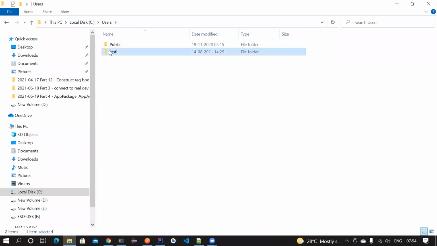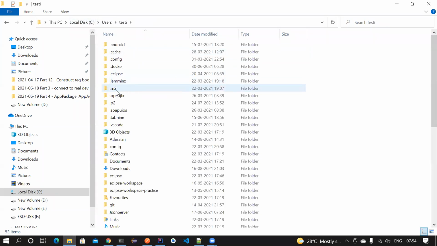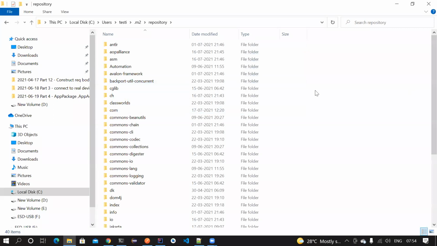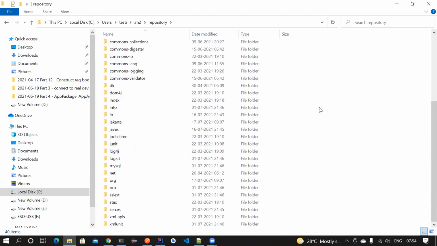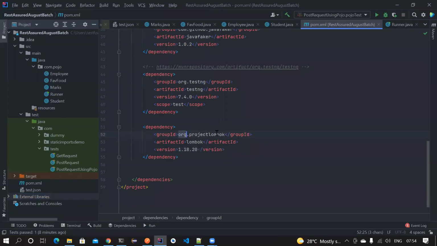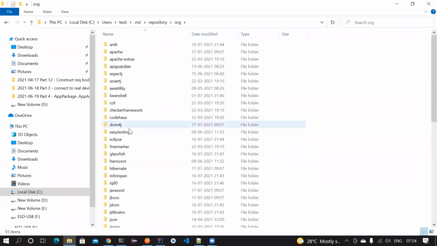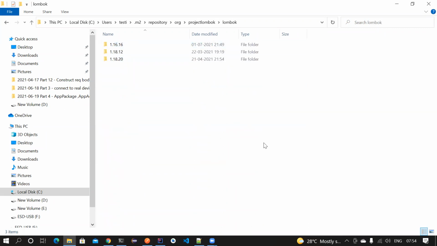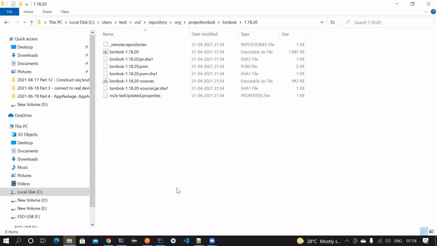You go to Users, your username, and then there will be a folder called .m2. This is the folder where all your jar files are getting stored. Okay. Now if you notice, there are so many jar files. I want to find where this is. The project structure is org.projectlombok. Inside that I have multiple versions, but here I am interested in 1.8.20. That's what I have added.